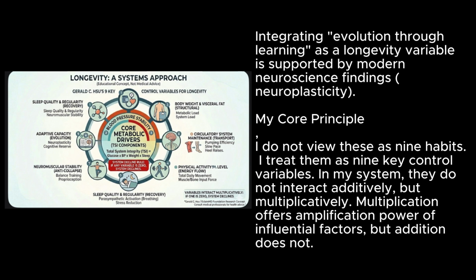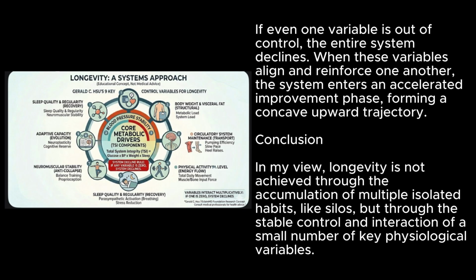Neuroplasticity, my core principle. I do not view these as 9 habits. I treat them as 9 key control variables. In my system, they do not interact additively, but multiplicatively. Multiplication offers amplification power of influential factors, but addition does not. If even one variable is out of control, the entire system declines. When these variables align and reinforce one another, the system enters an accelerated improvement phase, forming a concave upward trajectory.